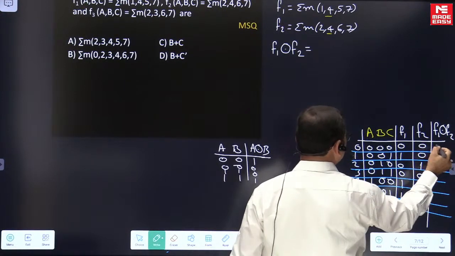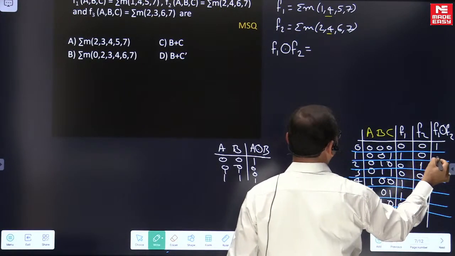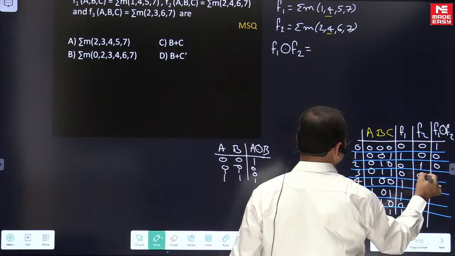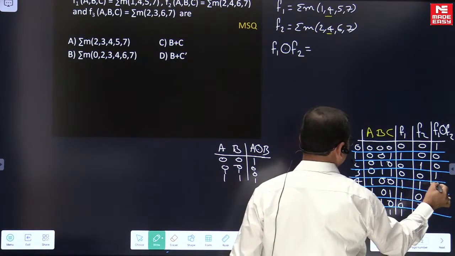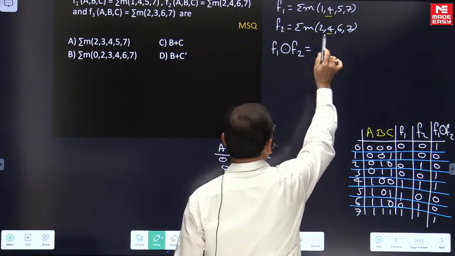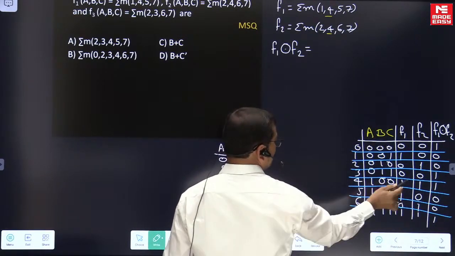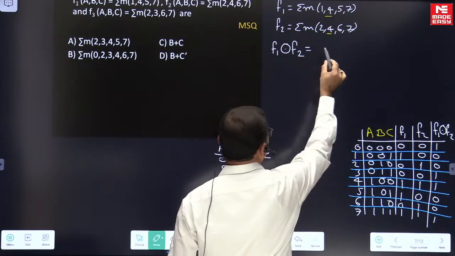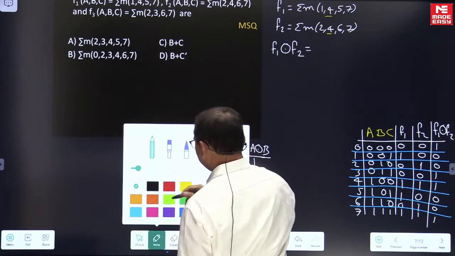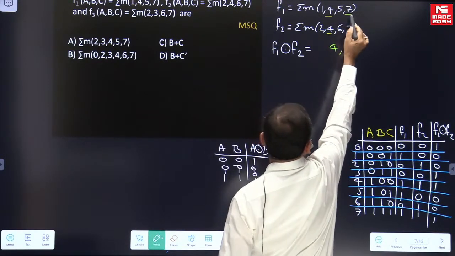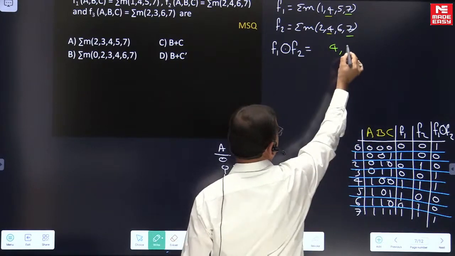If the inputs are 0 0, what happens? It will be 1. If 1 0, it will be 0. If 0 1, it will be 0. If 0 0, it will be 1. If 1 1, it will be 1. So take the example of 4: in f1 it is 1 and in f2 it is also 1, so 4 will be there as a minterm. The same holds good for 7, where both are 1 1, so 7 will be there.